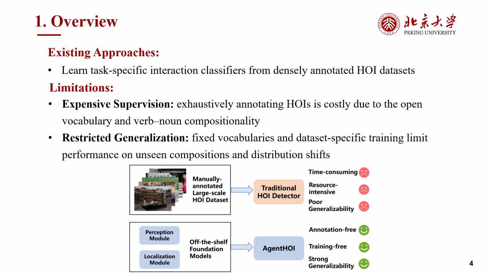This paradigm has two major limitations. First, the supervision is expensive. Exhaustively annotating HOIs is costly due to the open vocabulary and verb-noun compositionality. Second, models often struggle to generalize to unseen interactions, new image styles, or degraded visual conditions.